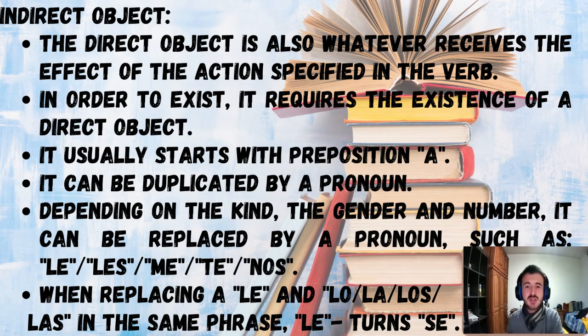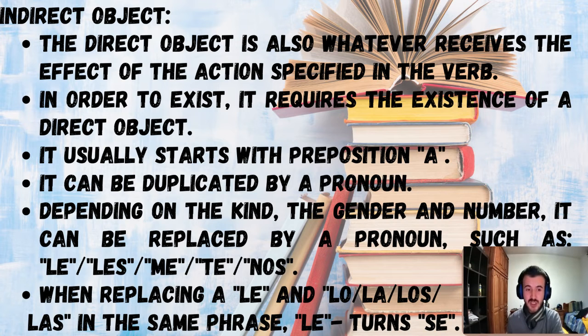So the direct object is whatever receives the effect of the action specified in the verb, okay? It is also the recipient of an action. Also, in order to exist, the indirect object requires the existence of a direct object. We'll go through this in a bit. It usually starts with the preposition a, okay? The direct object can only start with a when we're talking about an animate object or a person. But the indirect object usually starts with the preposition a, or in some instances, it can also start with the preposition para. We'll see an example.